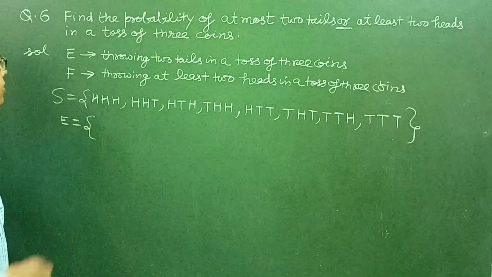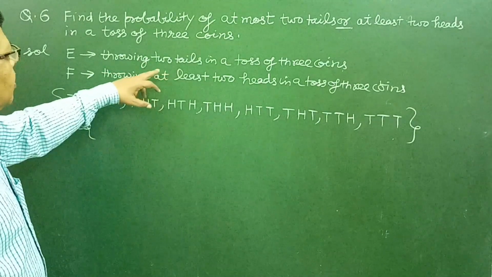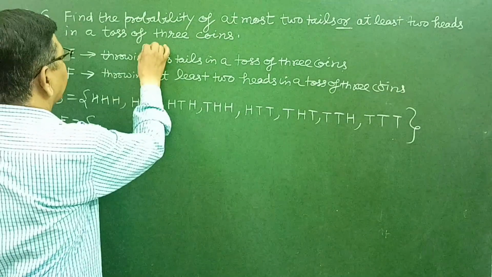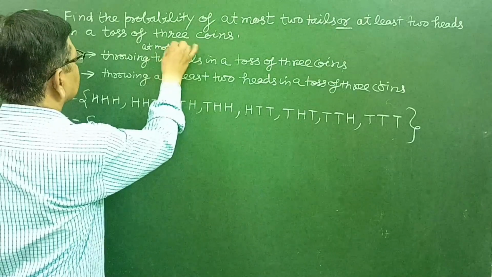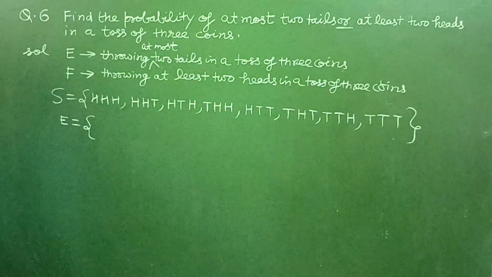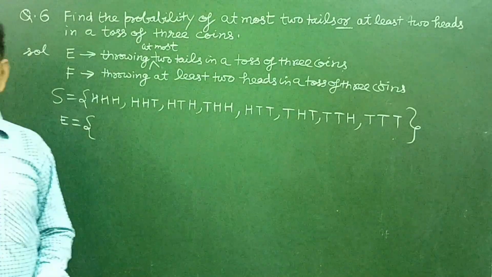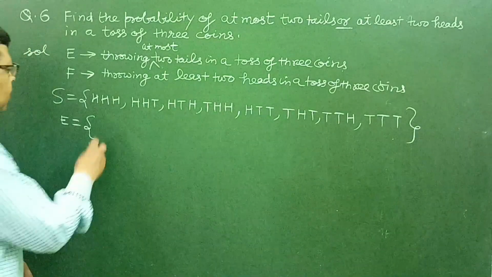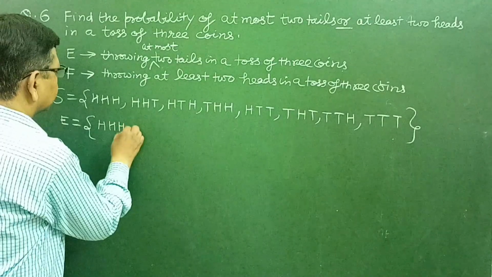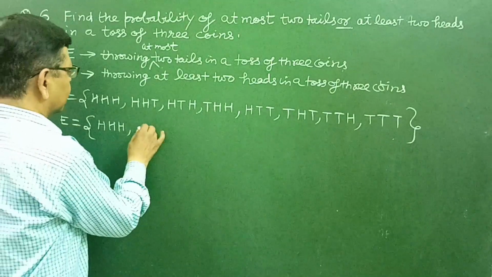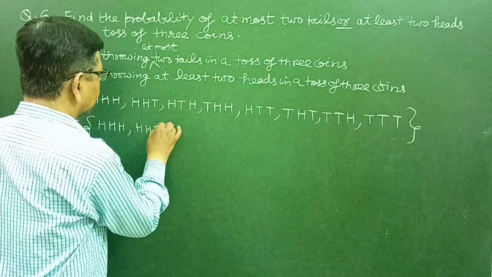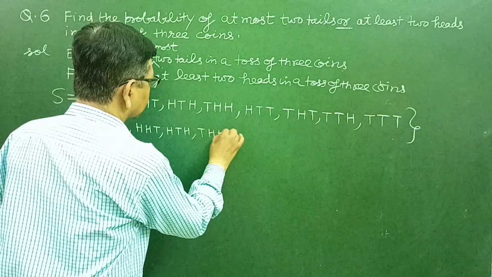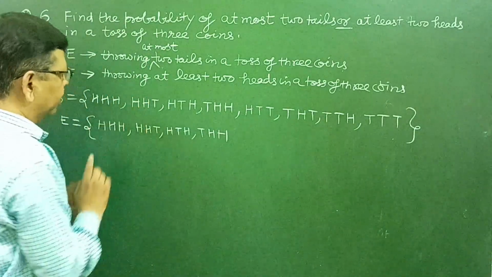E event will consist of throwing at most 2 tails. At most 2 tails means maximum 2 tails, starting from no tail to 2 tails. So no tail means HHH. 1 tail means HHT, HTH, THH.